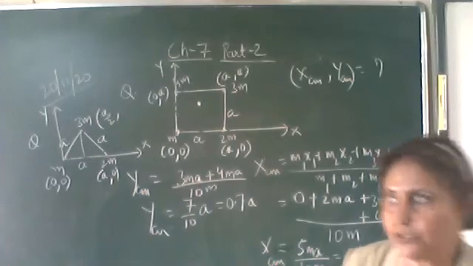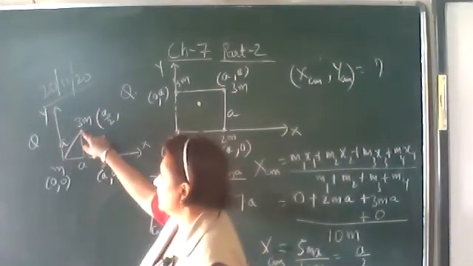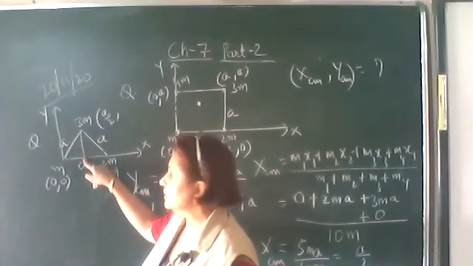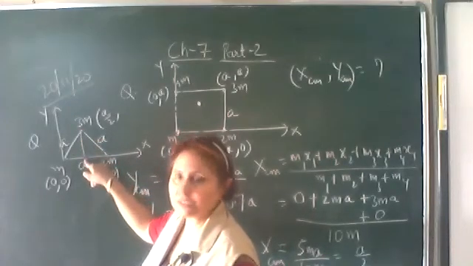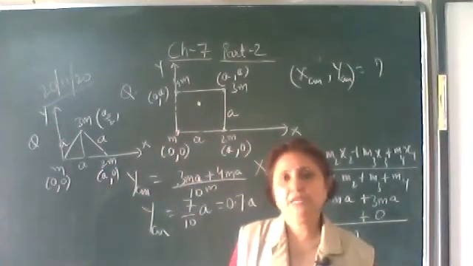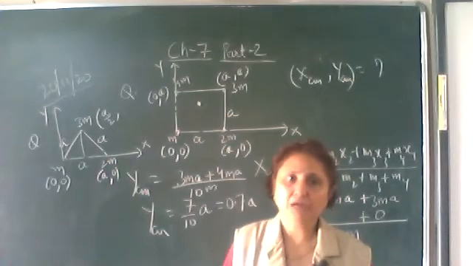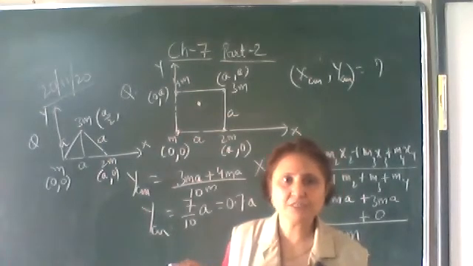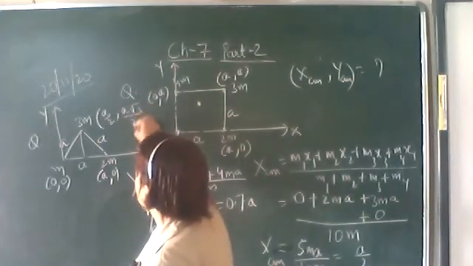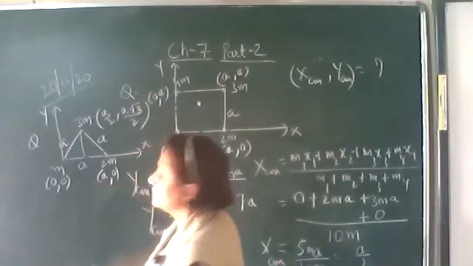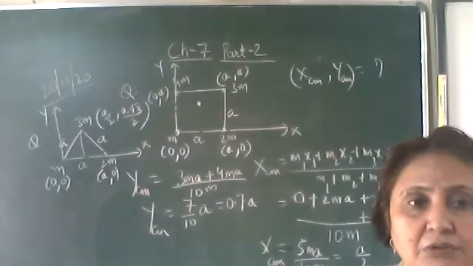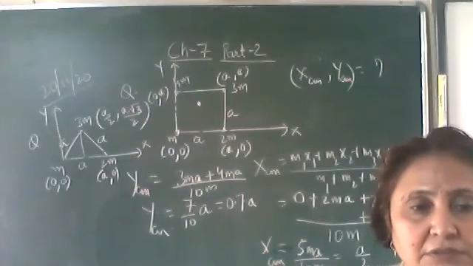Use the Pythagoras theorem. This is A. This is a by 2. So this perpendicular square is equal to a square minus a square by 4, that is 3a square by 4. Under root of 3a square by 4 is a root 3 upon 2. Did you understand how I have written this y coordinate?